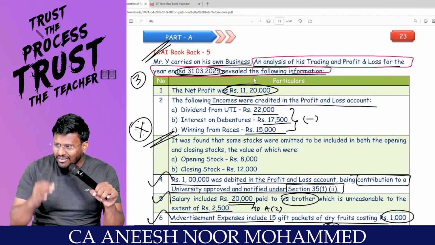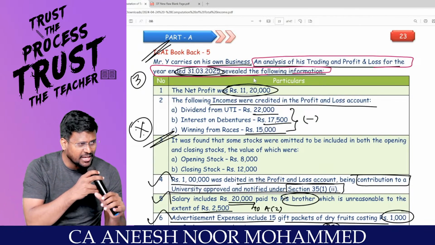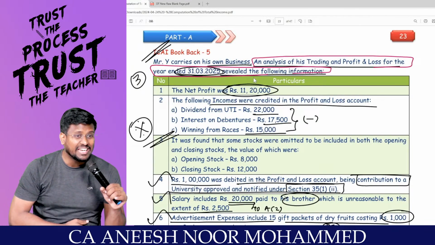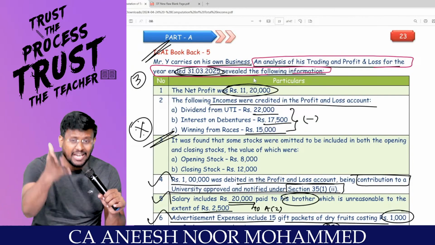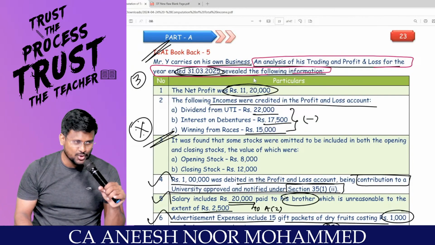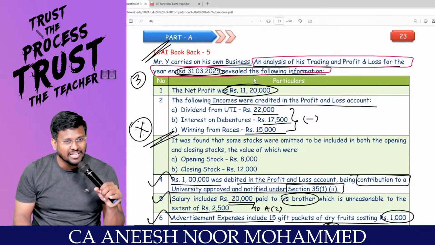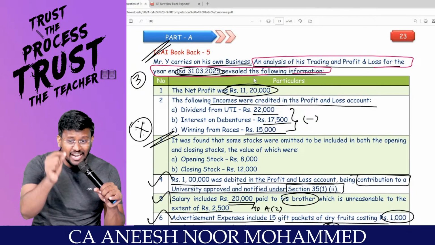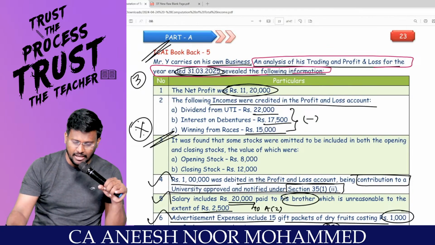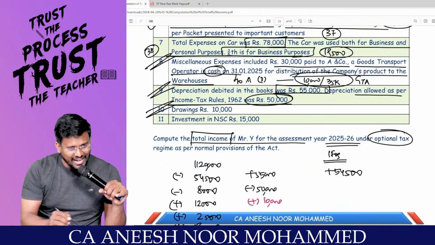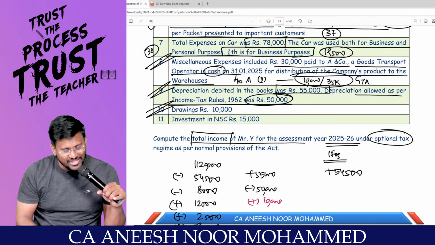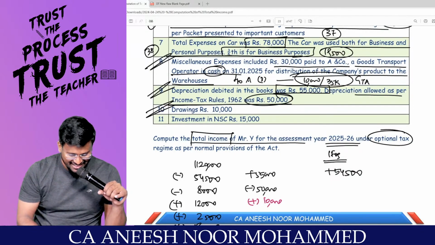I can't debit the drawings in the P&L account. I have to reduce the drawings from the capital account. It's not an allowable expenditure as per Income Tax Act. It's a capital expenditure. Should be added back. Are you really with me? That's why I have done it in a different color, because every student will go wrong with that point.